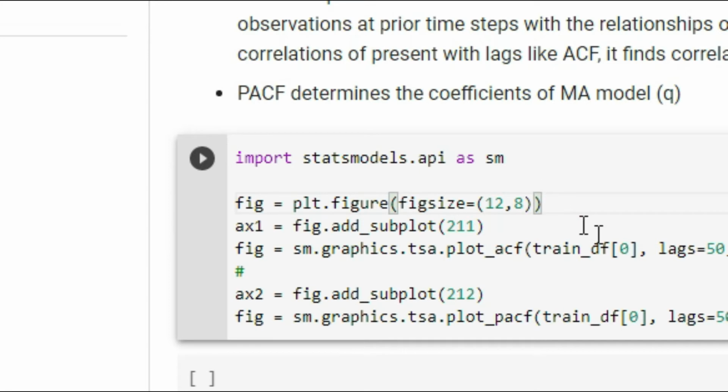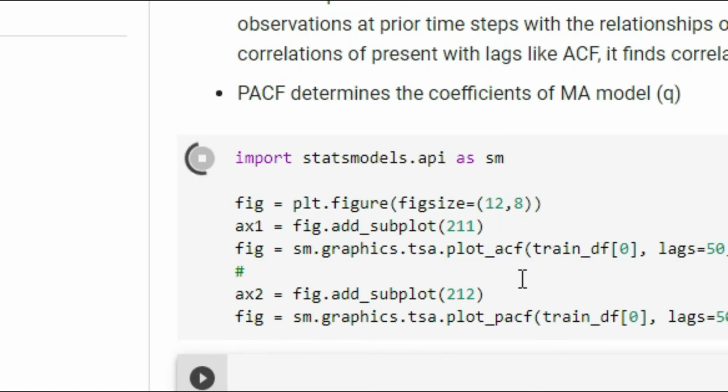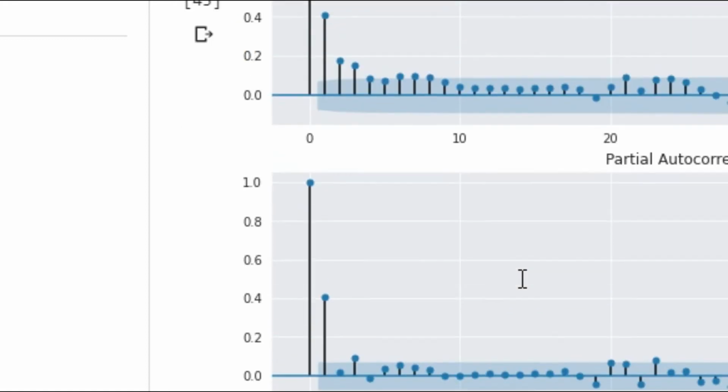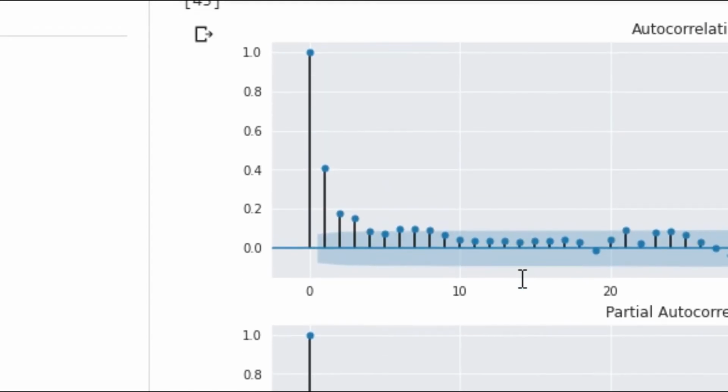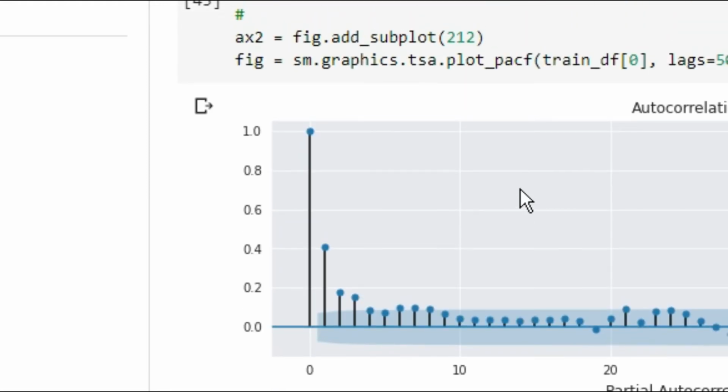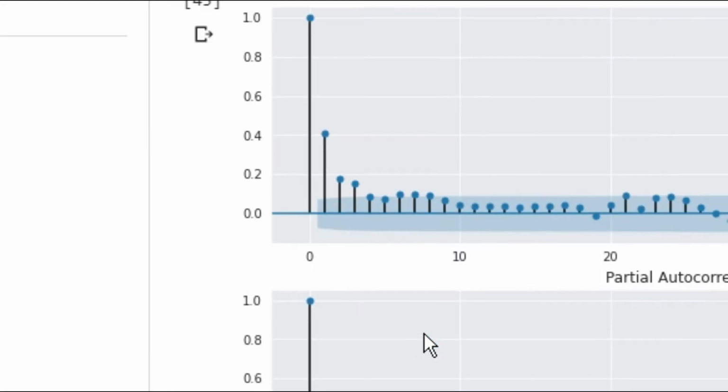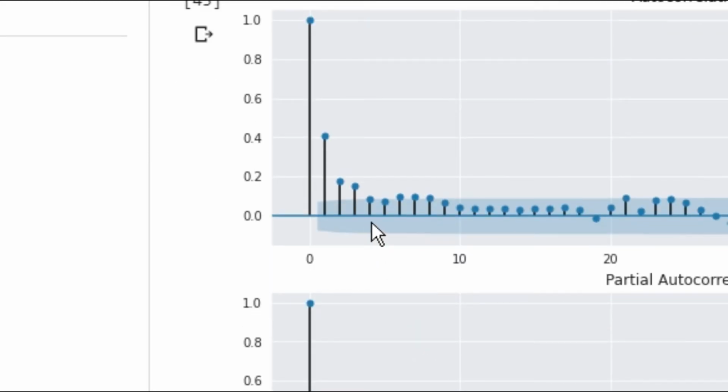To plot these functions, we use the statsmodels library. They already have the plot_acf function. We have plotted it. Let's plot this model. The autocorrelation and partial autocorrelation functions look like this. By observing the autocorrelation plot, we can conclude that the effective autocorrelation lies between 5 to 10.